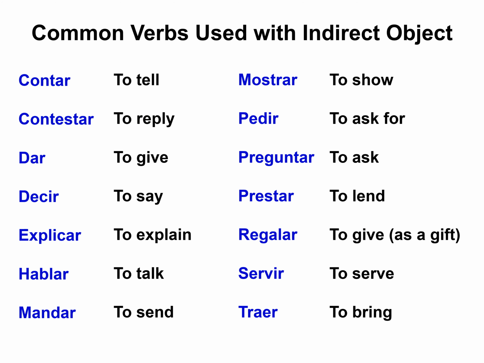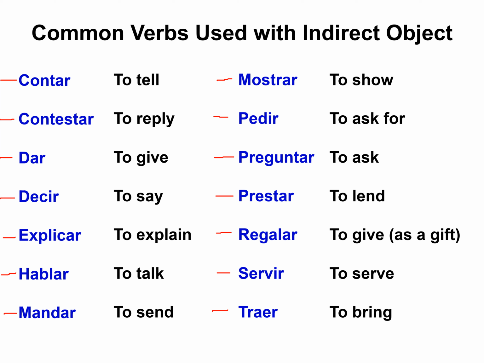So common verbs that use this indirect object, for example, contar, contestar, dar, decir, explicar, hablar, mandar, mostrar, pedir, preguntar, prestar, regalar, servir, traer.